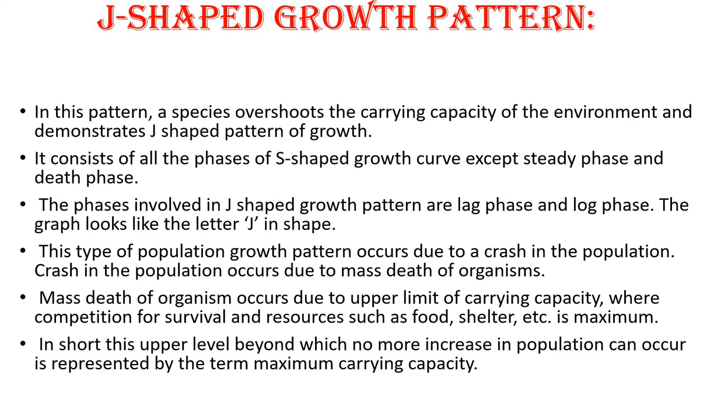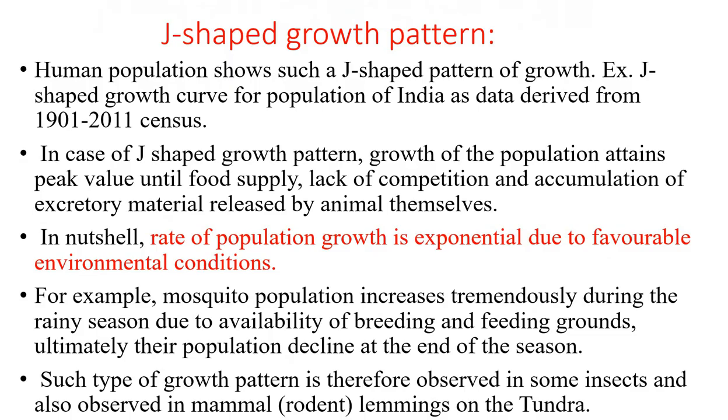Mass death of organisms occurs at the upper limit of the carrying capacity, where competition for survival and resources such as food, shelter, etc. is maximum for that particular species, and therefore growth rate declines and there is a sudden increase in the death rate. In short, this upper level beyond which no more increase in population can occur is represented by the term maximum carrying capacity, which is represented by the letter K.